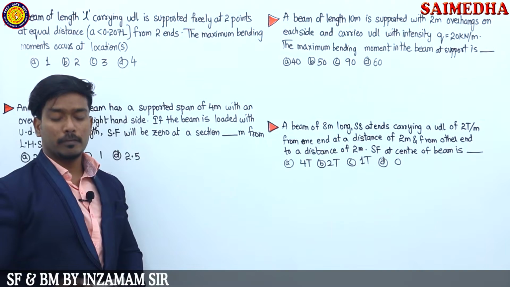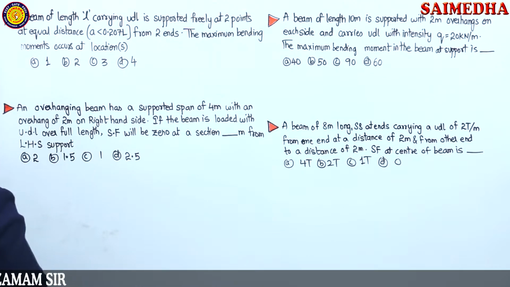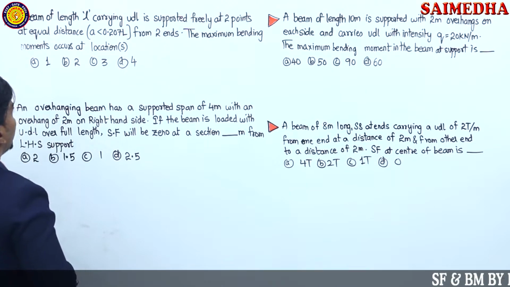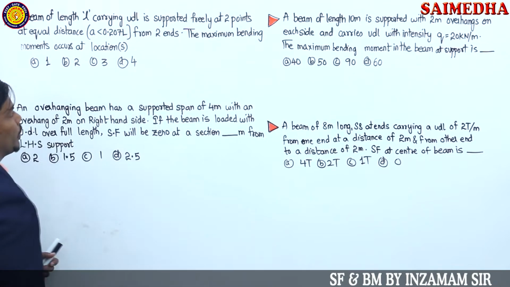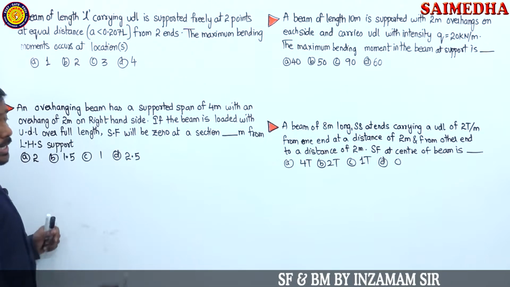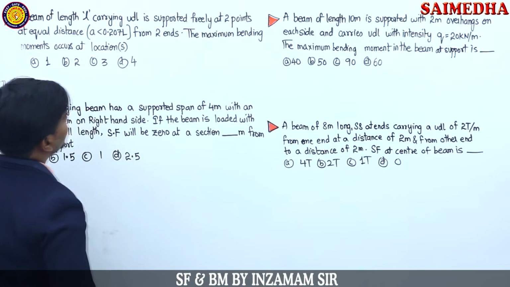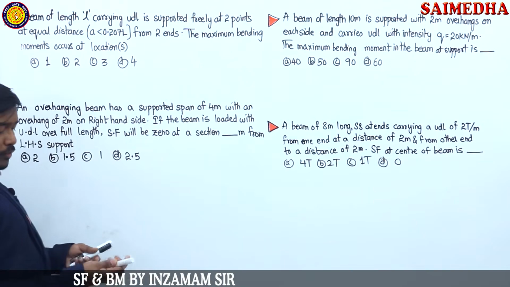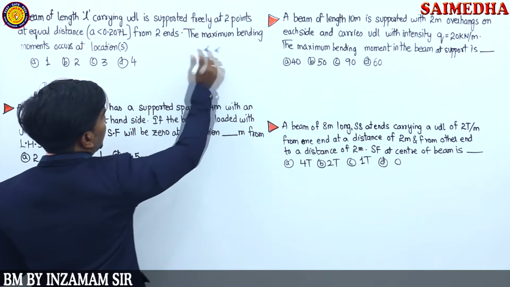Observe the next question, guys, given on the board. A beam of length L carrying UDL is supported freely at 2 points at equal distance. We have already solved this value, guys: A equal to 0.207 times L. A less than or equal to, you can take from two ends. The maximum bending moment occurs at dash location. If you remember the diagram in the previous slide, guys, you can easily tell this answer.